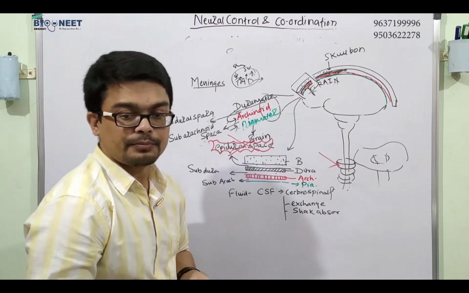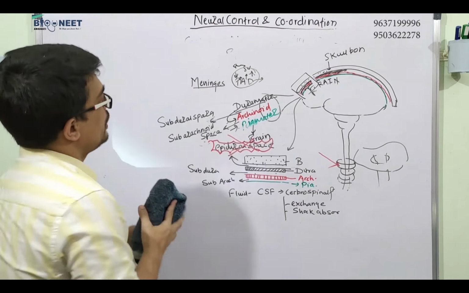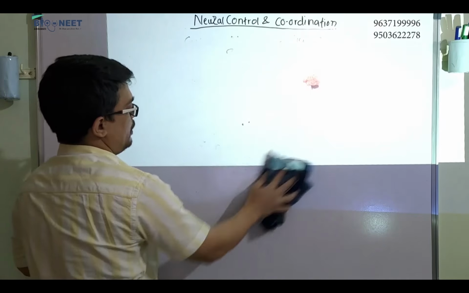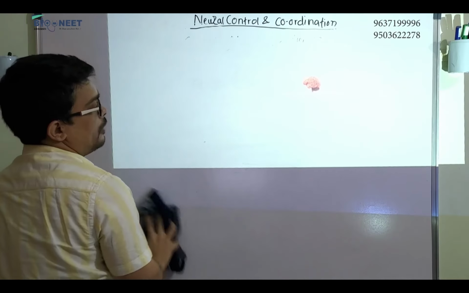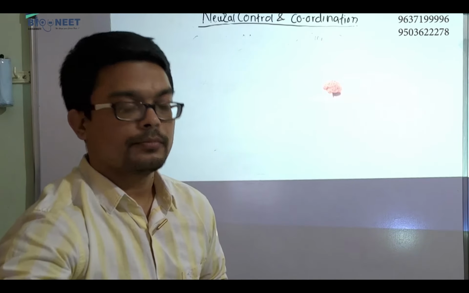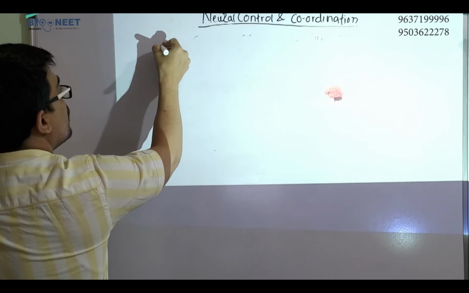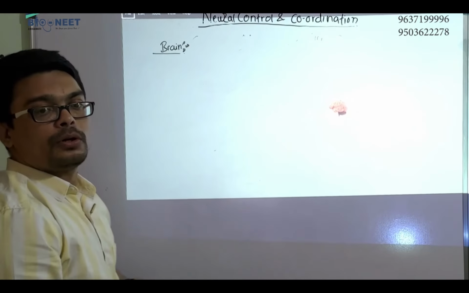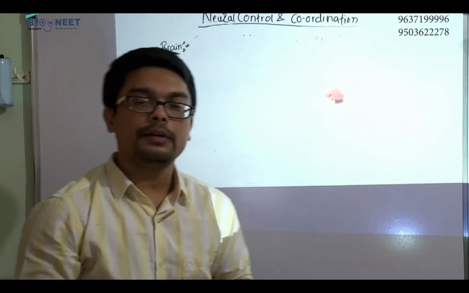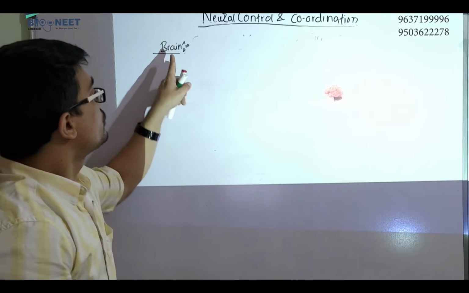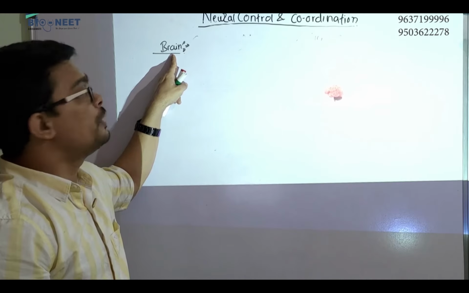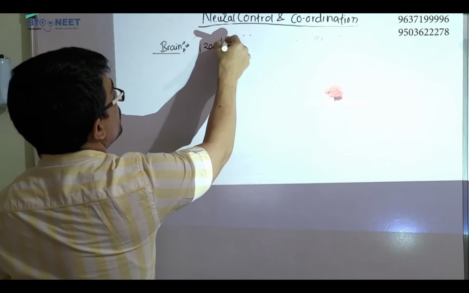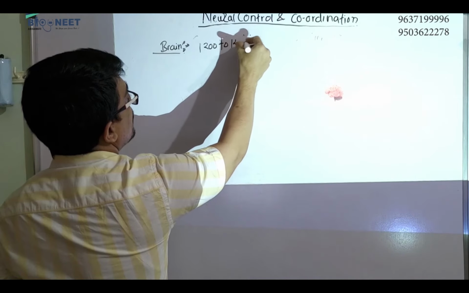Now we will start the brain proper. उसके बाद देखेंगे स्पाइनल कॉर्ड, और उसके बाद क्रेनियल नर्व, उसके बाद सेंसरी ऑर्गन, then your topic will be close. ओके. सो ब्रेन सबसे पहले देखेंगे. Usually the weight of adult brain is like 1200 to like 1400 gram.